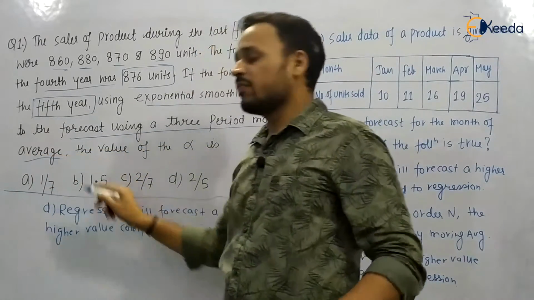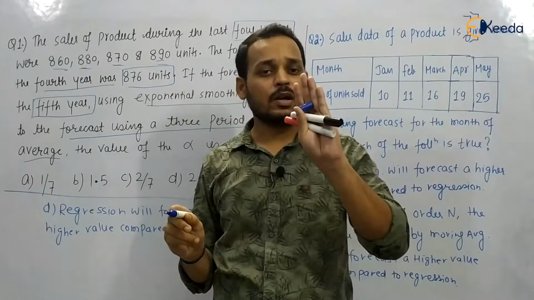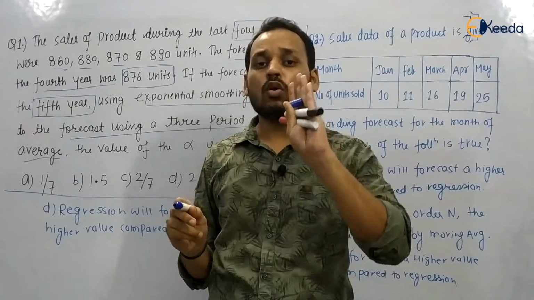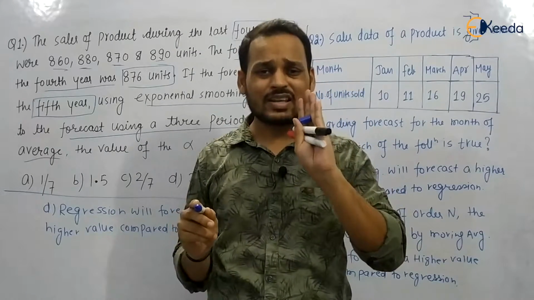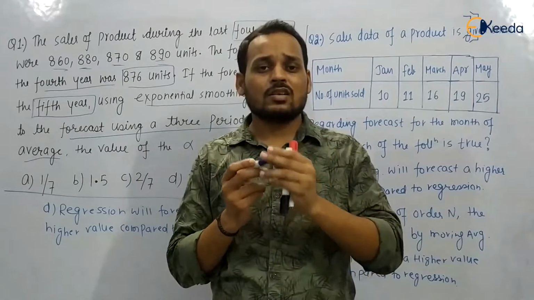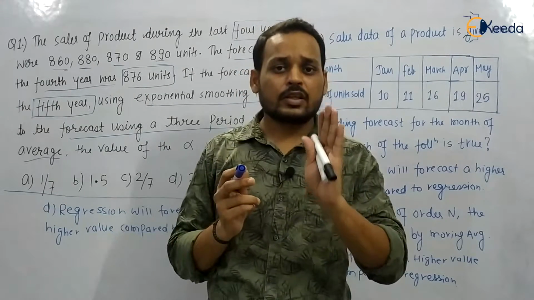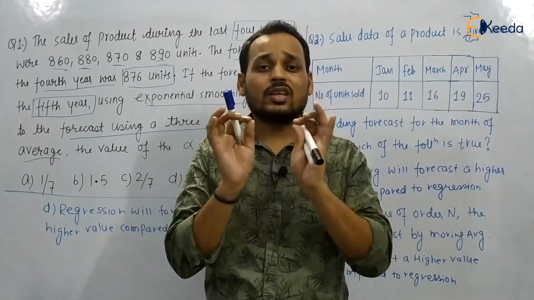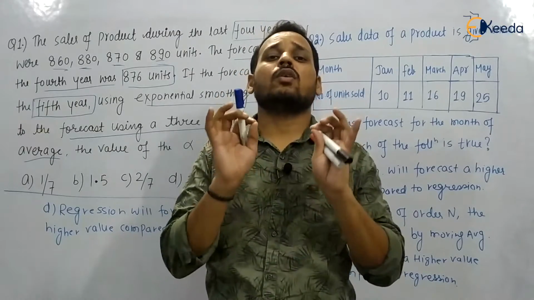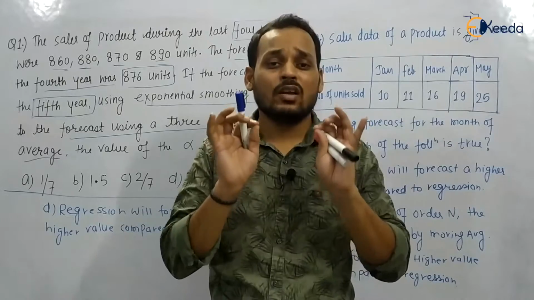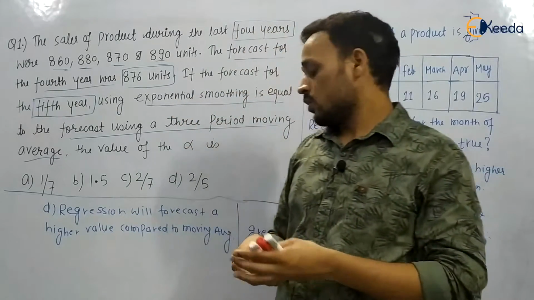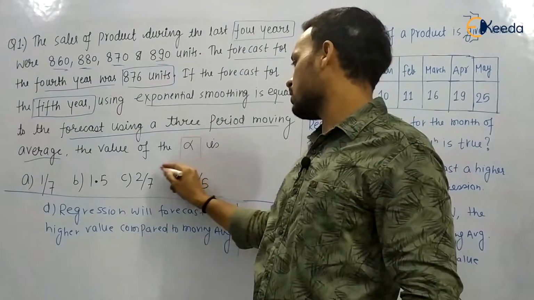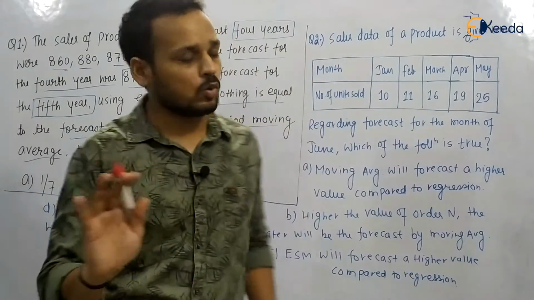So they have given the demand of 4 months and also the forecast of the fourth month, and they are saying that if the forecast for the fifth period using the ESM method is equal to the forecast using the 3-period moving average method, then find the value of the exponential smoothing factor, that is alpha. So they are asking to find the value of alpha. Options are also given, very simple. You know the process.